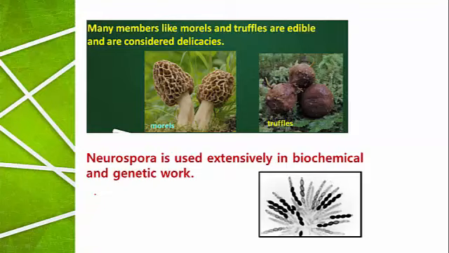Genetics is the branch which deals with the study of heredity and variations, and credit goes to Gregor John Mendel for the study of genetics. The Neurospora fungus is extensively used for the study of both biochemical processes as well as genetic work. Neurospora is the most extensively used fungus.